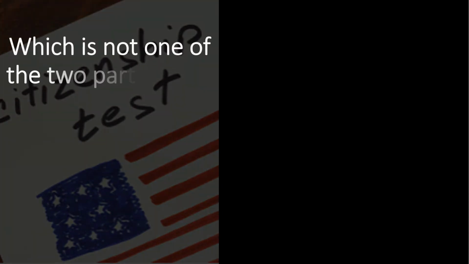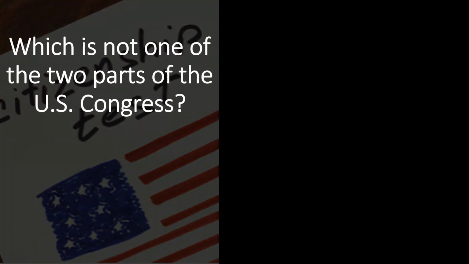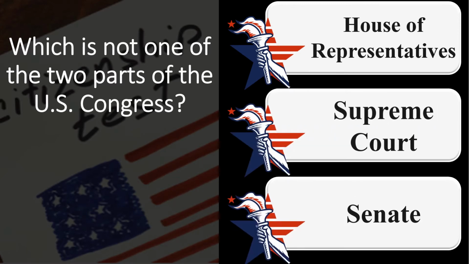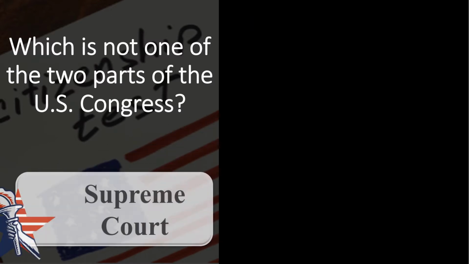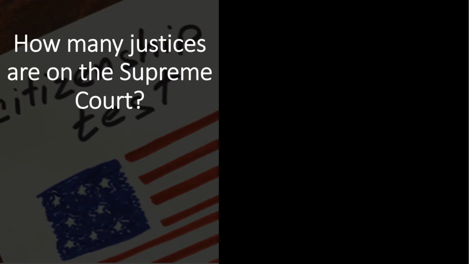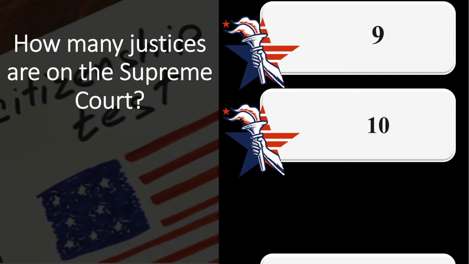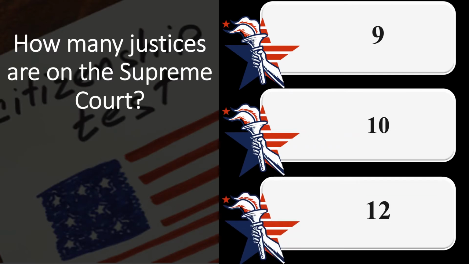Which is not one of the two parts of the U.S. Congress? House of Representatives. Supreme Court. Senate. Supreme Court. How many justices are on the Supreme Court? 9, 10, 12. 9.